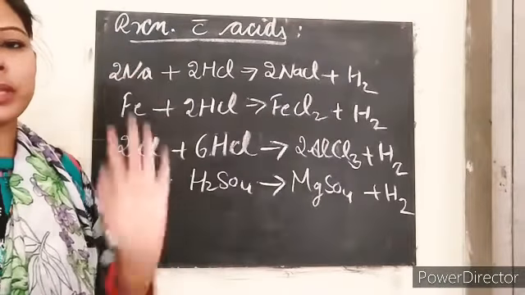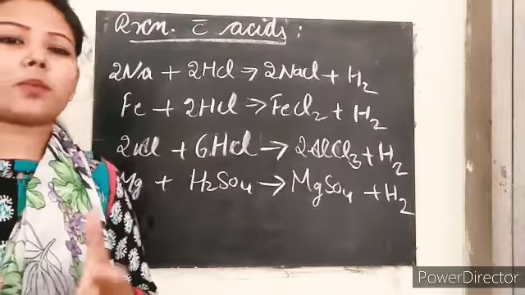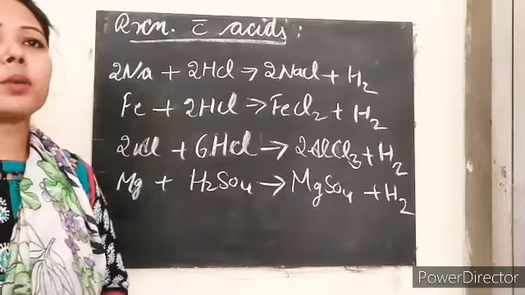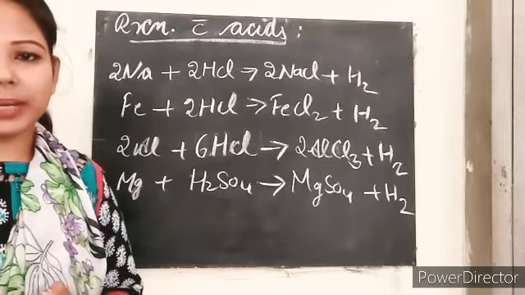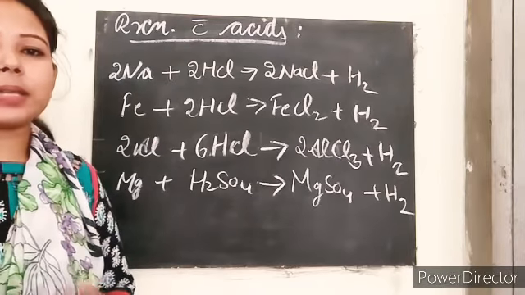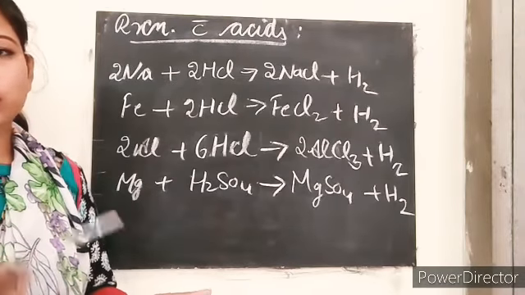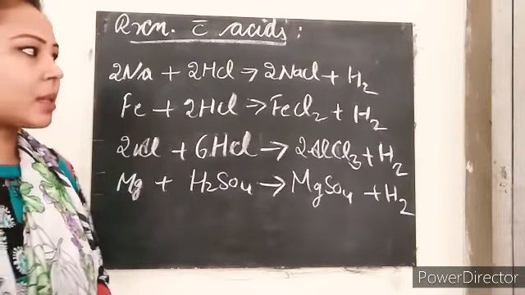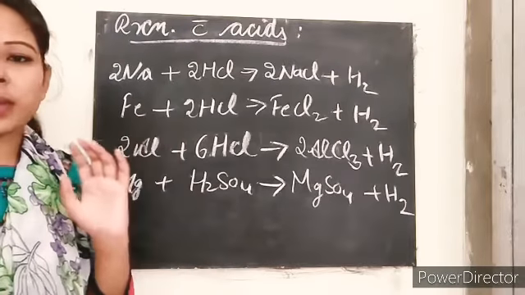Got it? So students, next we have reaction with acid. For this we just perform an activity. What do you need to do? Take some metals and non-metals, for example magnesium, sodium, or also copper wire, charcoal, sulfur powder. These are the metals and non-metals you can take for the experiment.